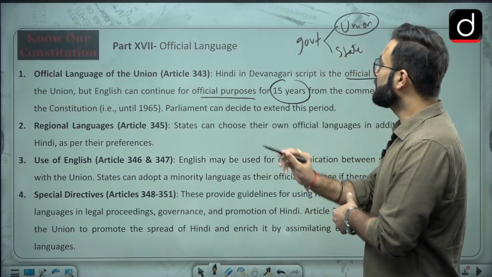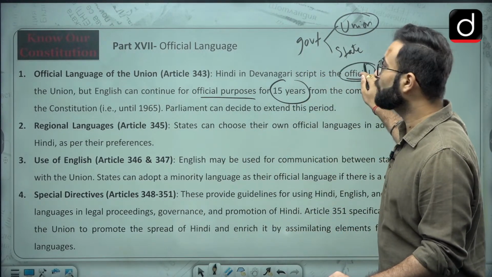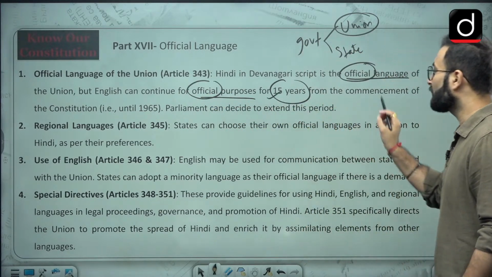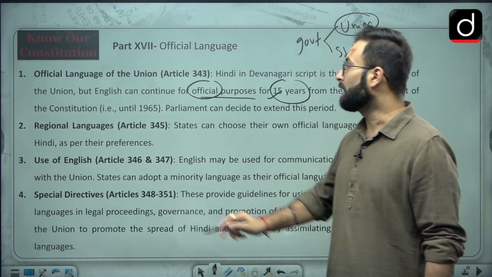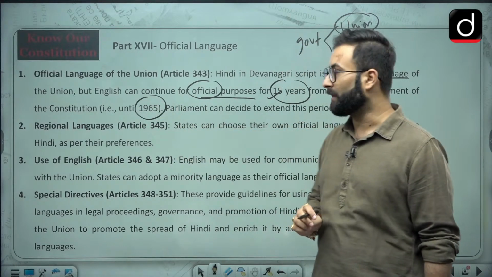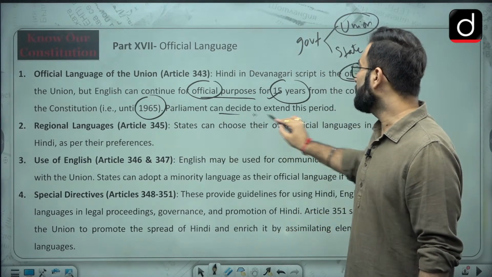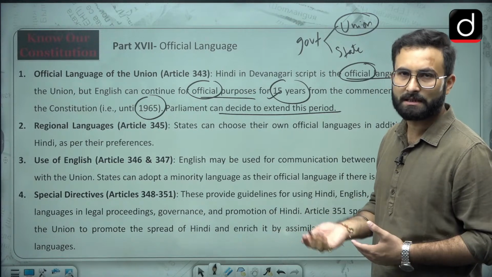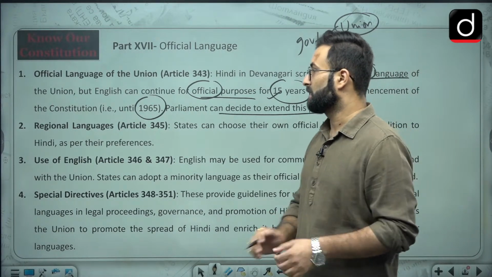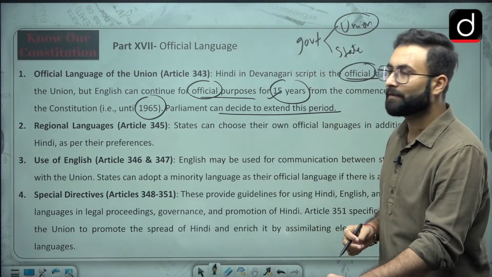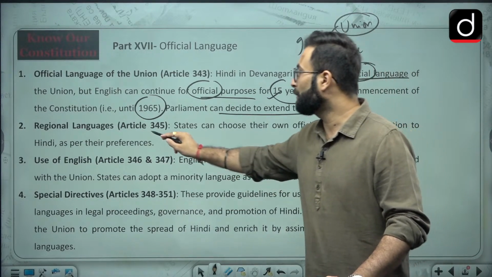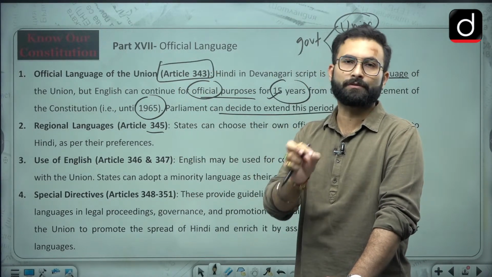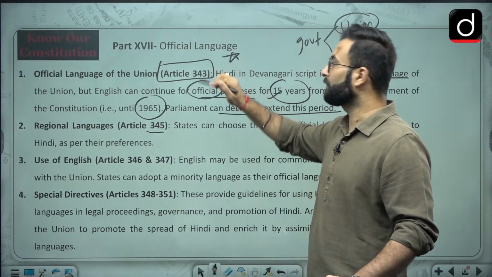So Hindi in Devanagari script is the official language of the union, but English can continue for official purposes for 15 years from the commencement of the constitution, that is until 1965. Then parliament can decide to extend this period, which is obvious, as parliament has actually gone for the extension. Second, we are talking about the regional languages. Article 345 is talking about that. Article 343 is talking about the official language of the union. That is the most important one as of now.